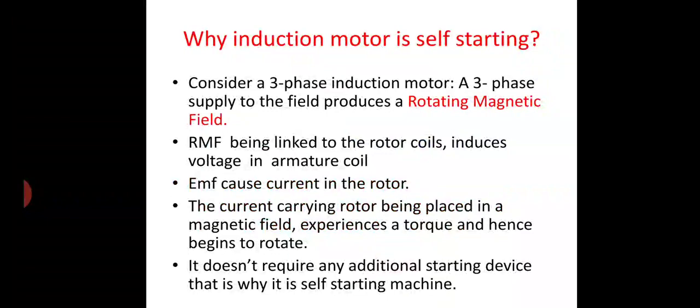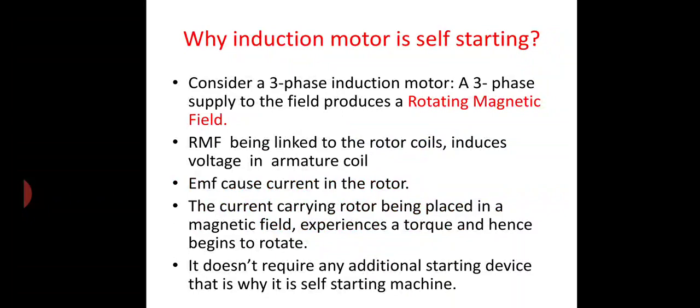So whatever the type of motor you take, it may be an AC motor or a DC motor or an induction machine or a synchronous machine, definitely it will have two sets of fluxes. One is the field flux and another one is armature flux.